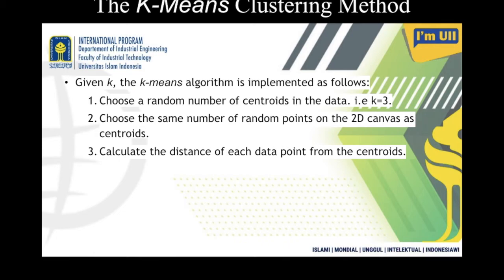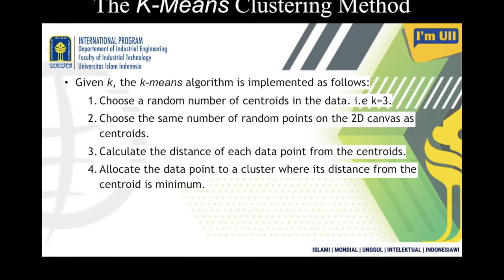Those distance functions help to calculate the distance between the cluster center and the other members of the set, and then allocate the data point to the cluster where the distance from the centroid is minimum.